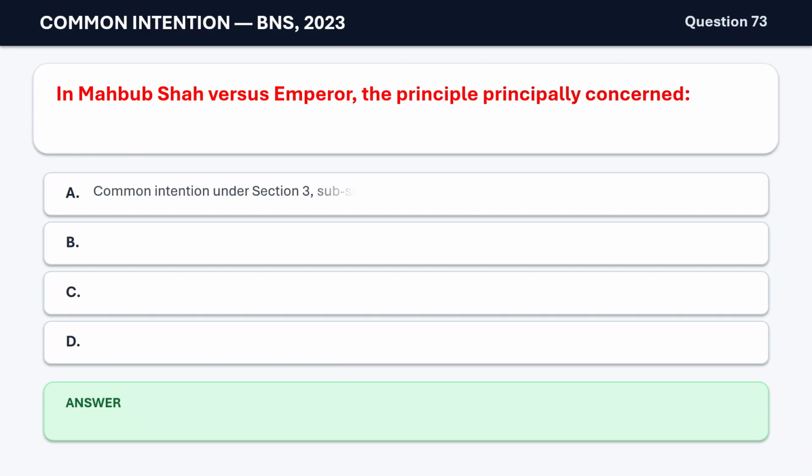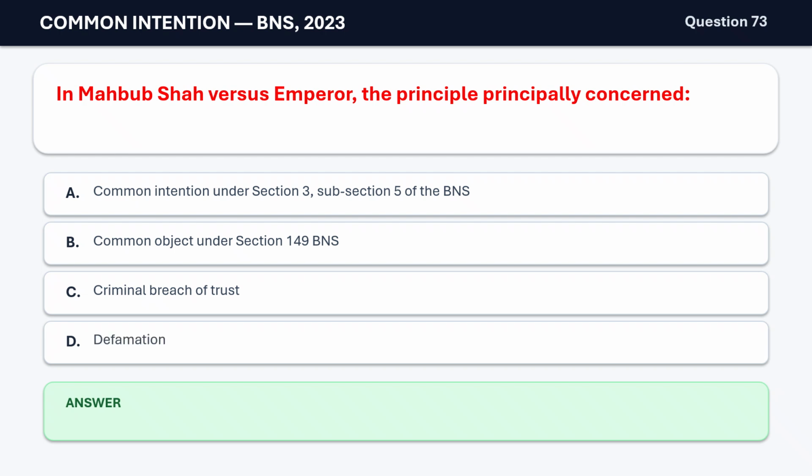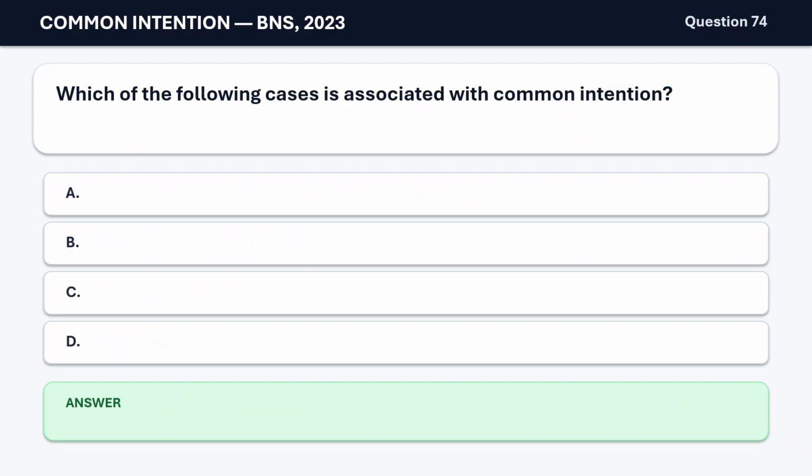In Mehboob Shah vs. Emperor, the principle principally concerned A. Common intention under Section 3, subsection 5 of the BNS, B. Common object under Section 149 BNS, C. Criminal breach of trust, D. Defamation. The correct answer is A. Common intention.